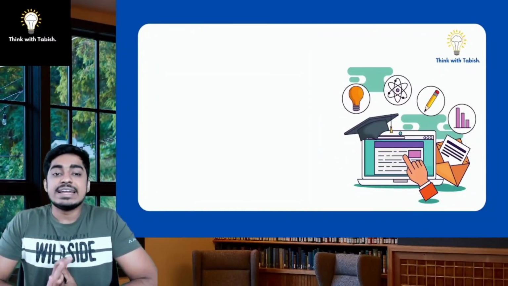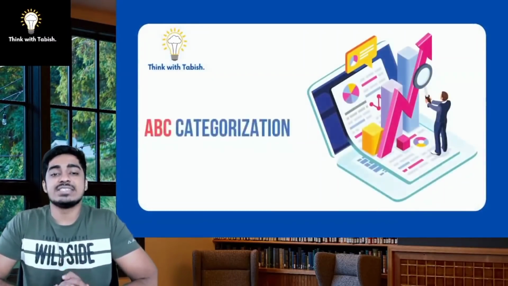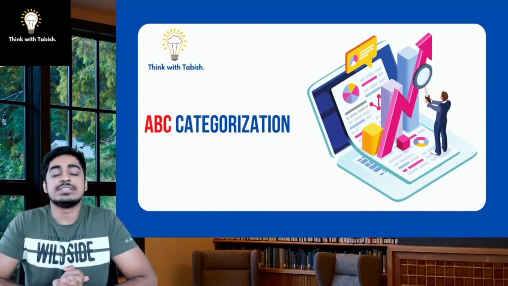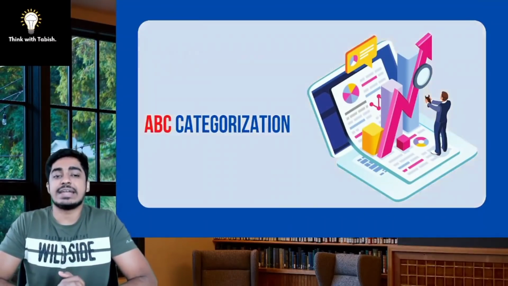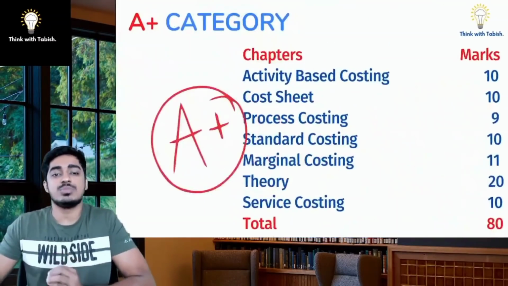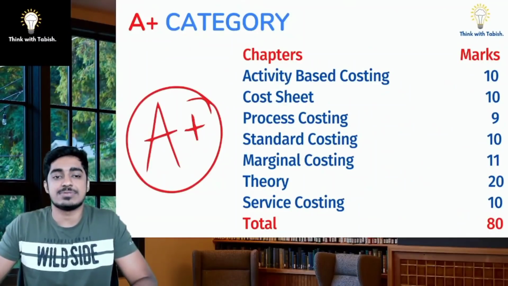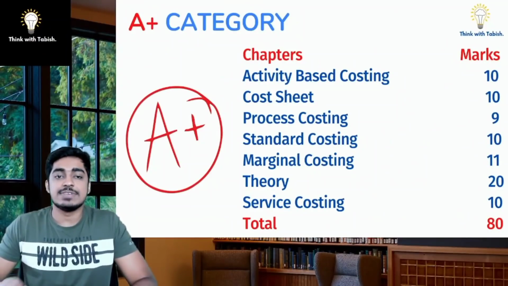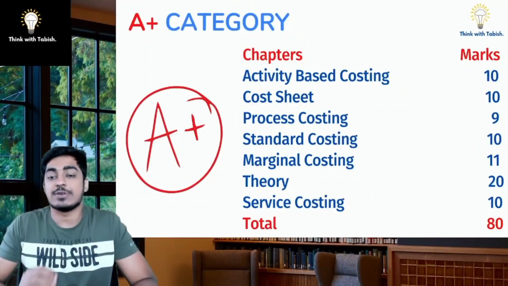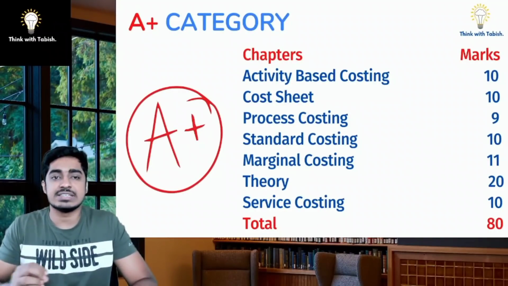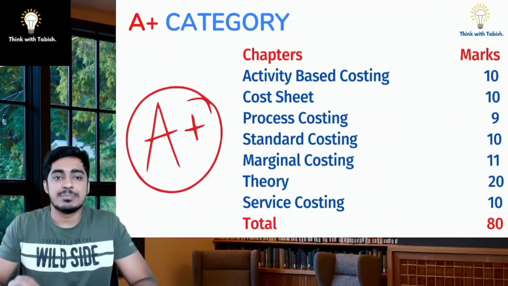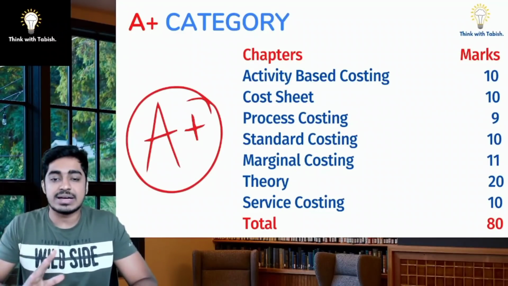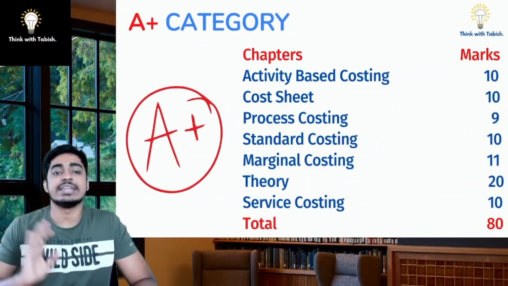So firstly, let us have a look at ABC analysis for costing. Firstly, we have the A+ category. These are the most important chapters from the exam perspective. We have activity-based costing, which comes for approximately 10 marks. We have cost sheet, approximately 10 marks. Process costing, 9 marks on an average. Standard costing, 10 marks. Marginal costing, 11 marks. Theory chapters, 20 marks. And service costing, again 10 marks.